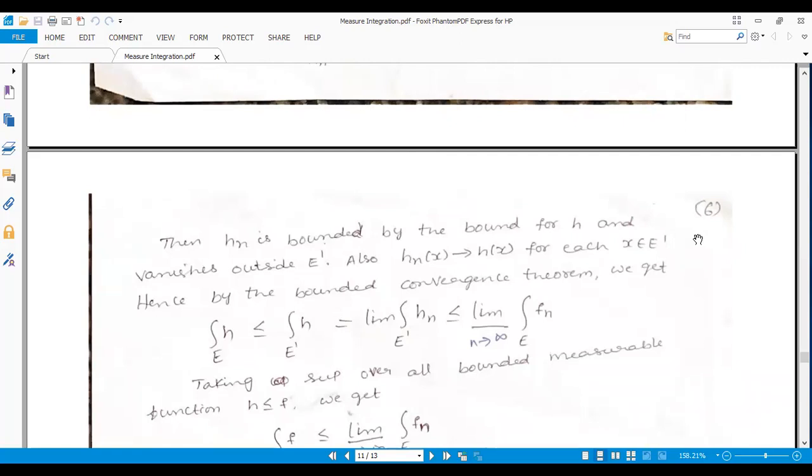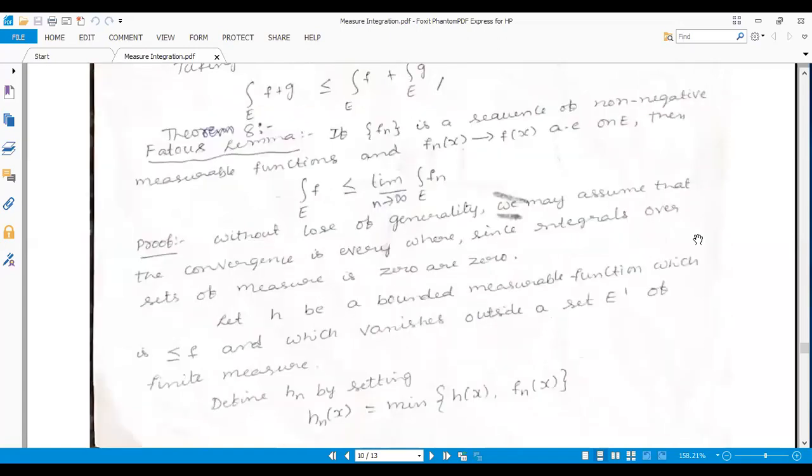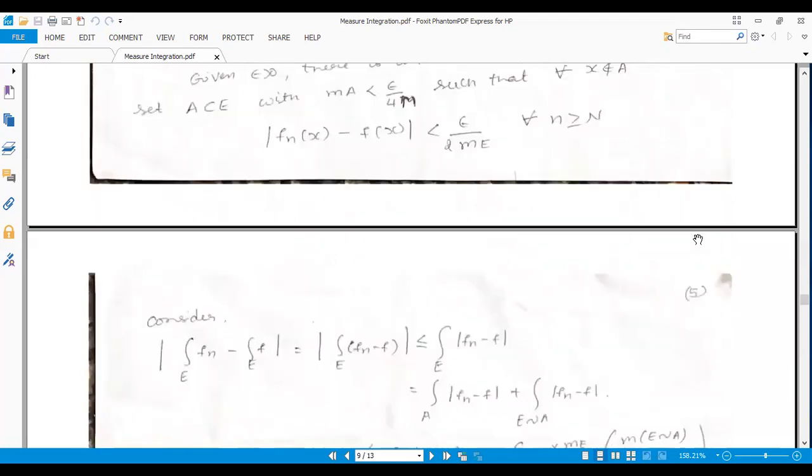We already know the bounded convergence theorem. What does the bounded convergence theorem tell us? Here, the sequence is bounded by a particular value, and the integral of fn converges to the integral of f. You already know this theorem.